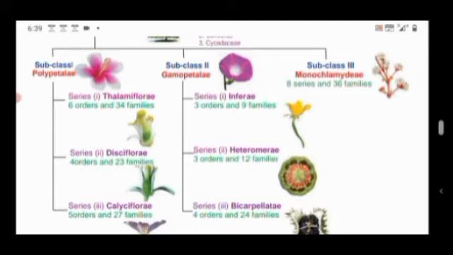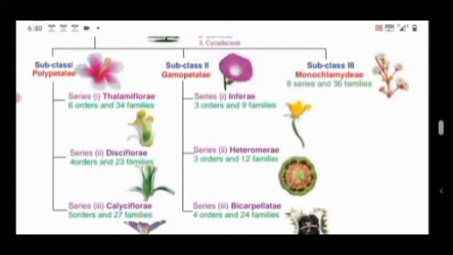Next, Series 2 Disciflorae. The flowers have a permanent disc below the thalamus. Below the thalamus, a disc is present. In this series also, the flowers are hypogynous, that is, superior ovary. It includes 4 orders and 23 families.